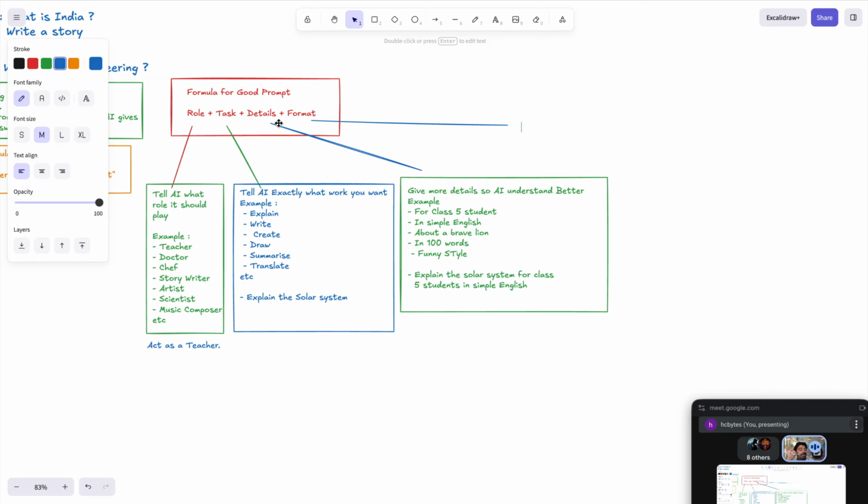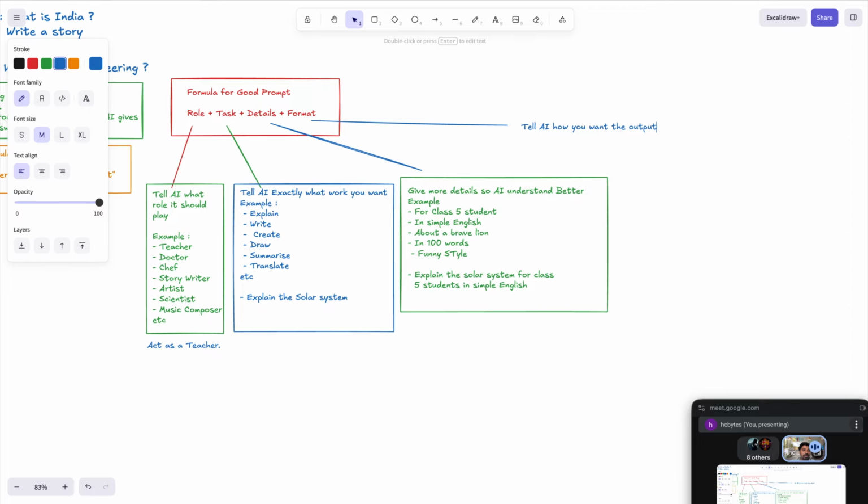Detail is the extra information that I want to tell explicitly to the AI, so that based on that information AI will give me a better result. Correct? Now format is also very important. That means how should the answer look? So here we need to tell AI how you want the output.